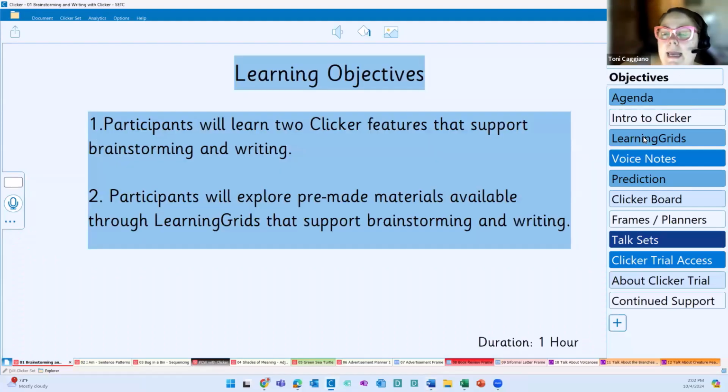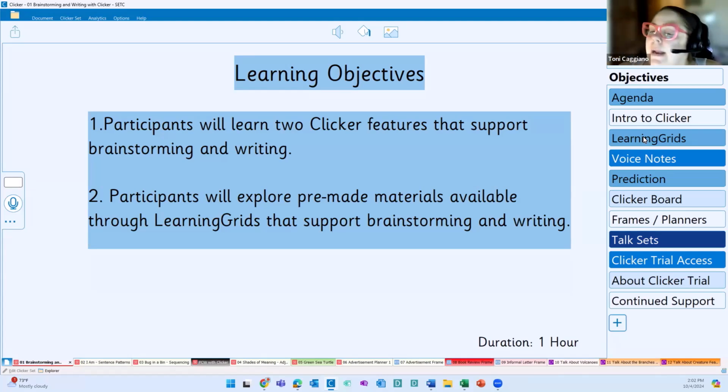The session today is primarily focused on brainstorming. Of course, we're going to talk about writing, but we have so many different sessions on supporting writing as a whole that I really wanted to dig into that brainstorming piece. In terms of the learning objectives, I'm hoping that you will leave understanding and being able to identify two Clicker features that will support both brainstorming and writing. And then I'm also hoping that you will be able to successfully explore our pre-made materials through the Learning Grids library that support brainstorming and writing.